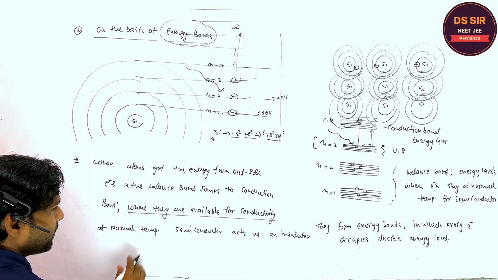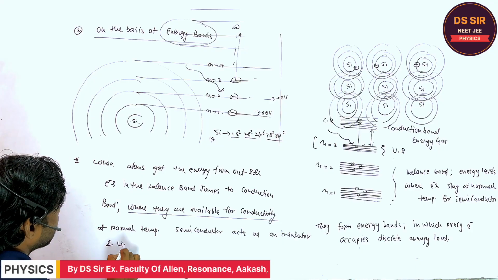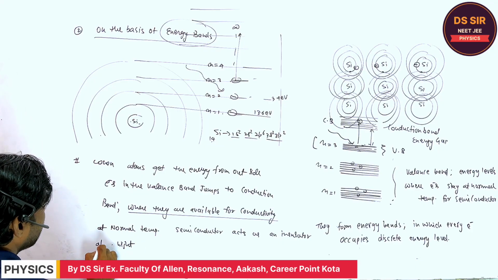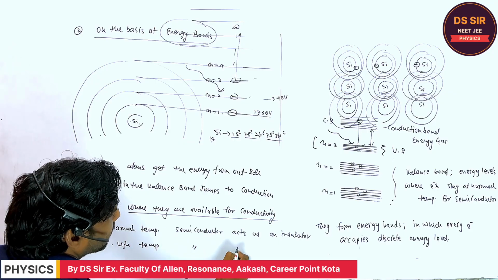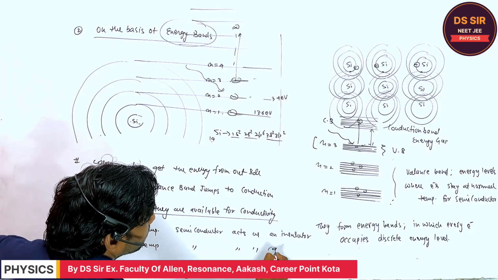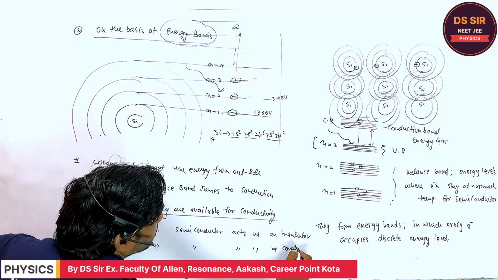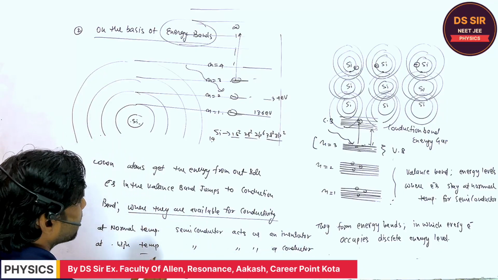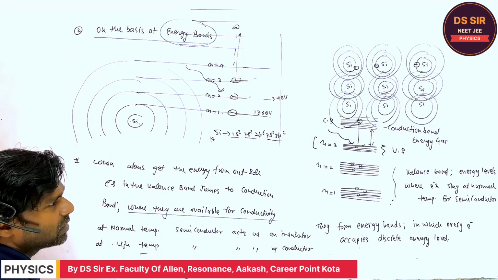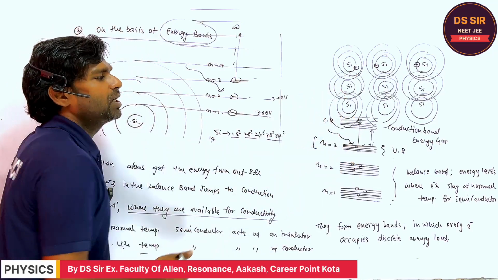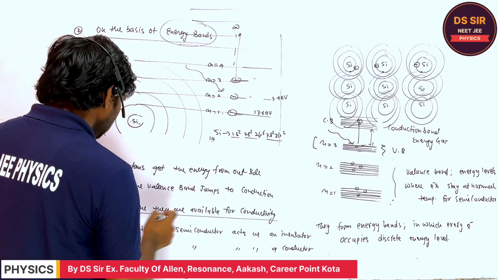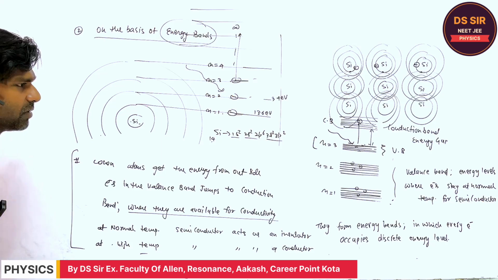And at high temperature, the same semiconductor acts as a conductor. Are you getting or not? Why does it act as a conductor? Because the electrons jump from the valence band to the conduction band. First copy this, I will explain further.